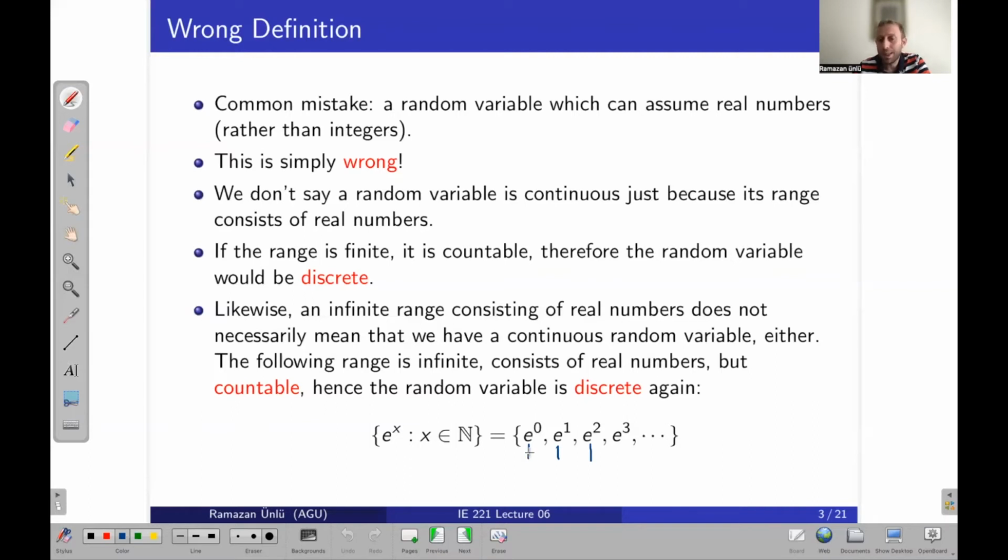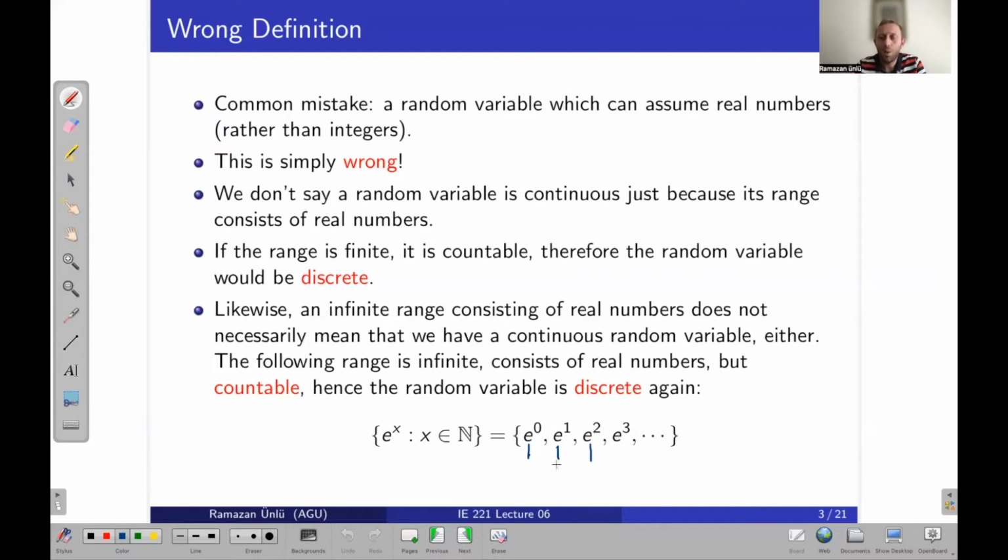But we can still enumerate each value of this set. So even though this set consists of non-integer numbers, because I can enumerate them, I can say that the random variable is discrete.